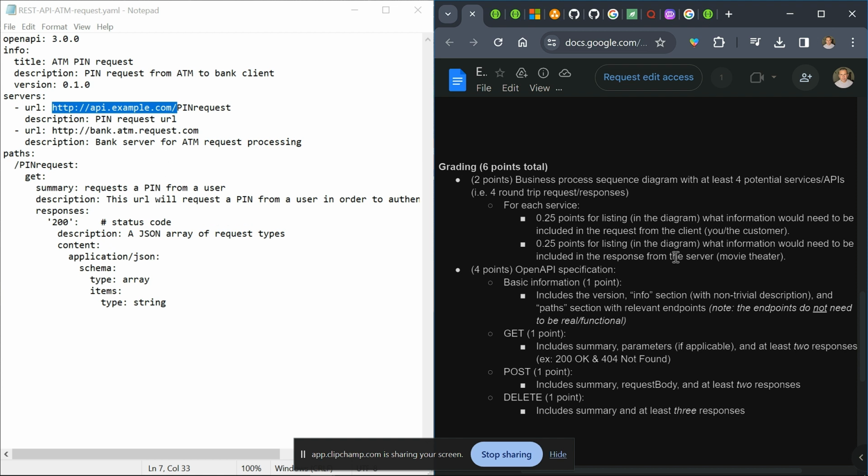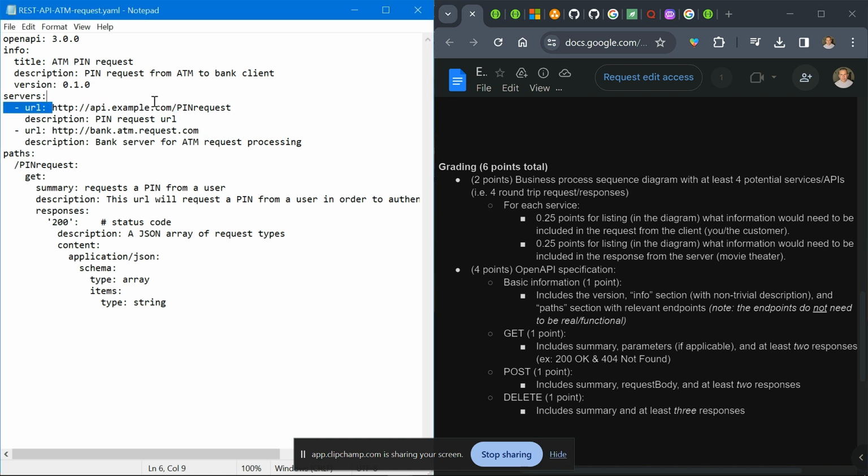So the servers are denoted here. The first server is this URL, which has a REST API of pin request. Again, getting back to the whole pin request part. The description, pin request URL, a secondary URL. I named it bank.atm.request.com. Again, this is just a name I made from the top of my head. It doesn't mean anything. It's just something to keep in mind. And I set up a little description for that server as well.